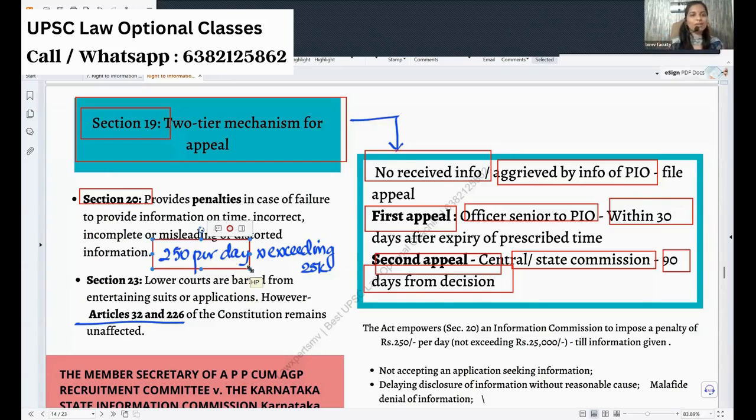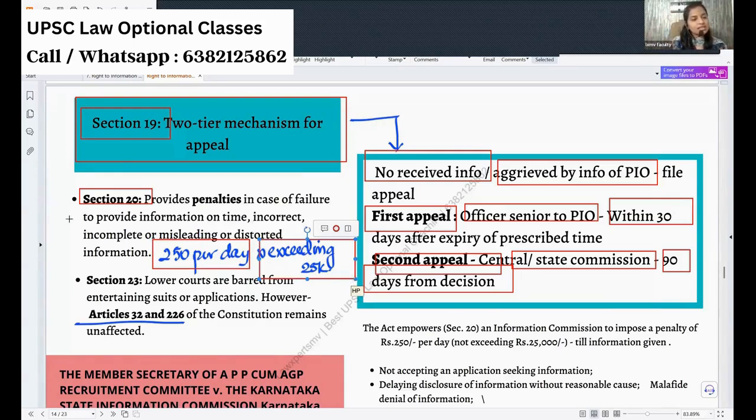And there are people who keep the application for even a year. So if you put 250 for 3 years, 4 years, it will go into lakhs, right? So whether you can put a penalty in lakhs, no. Per day 250, but it cannot exceed 25,000. Okay, that is the limit.